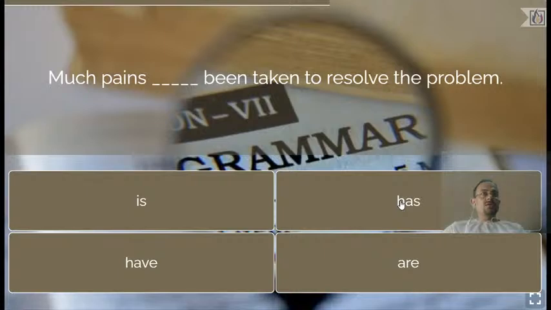So dear students, there are 2-3 things you've got to look for before you arrive at a decision about a particular answer. The first one here is much, which is uncountable, so the verb should be singular. There are two singular verbs given here. Which shall be the answer? Then look for another hint in the question. Another hint is the structure here. Been taken is passive voice structure. In passive voice structure, we can never write much pains is been taken. We have to write has been taken, therefore has is the answer.